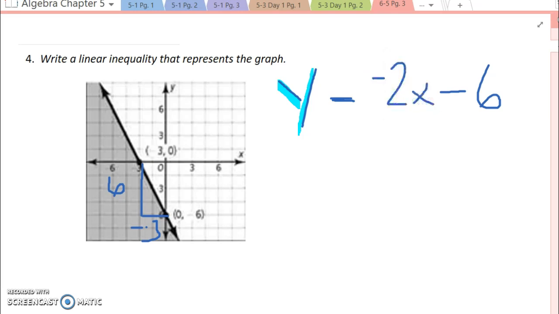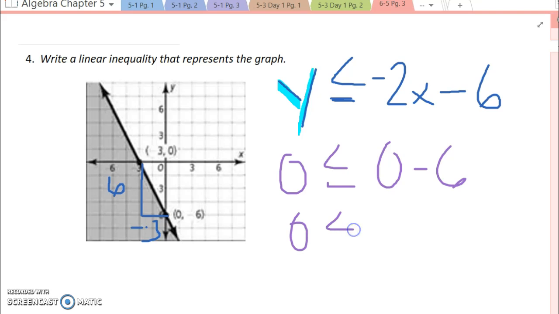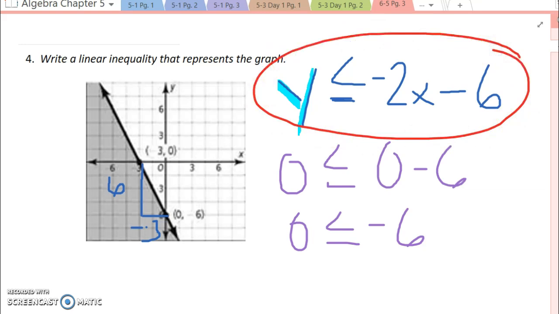-2x minus 6. All right, so now my guess is it's going to be less than, because it appears to be shaded below the line. So let's see if that works. (0, 0) is not in this solution, so I'm going to use 0 to plug in. 0 is less than or equal to 0 minus 6. Is 0 less than or equal to -6? That is a false statement, so that is why they've shaded below there. Therefore, we know this is the proper solution.